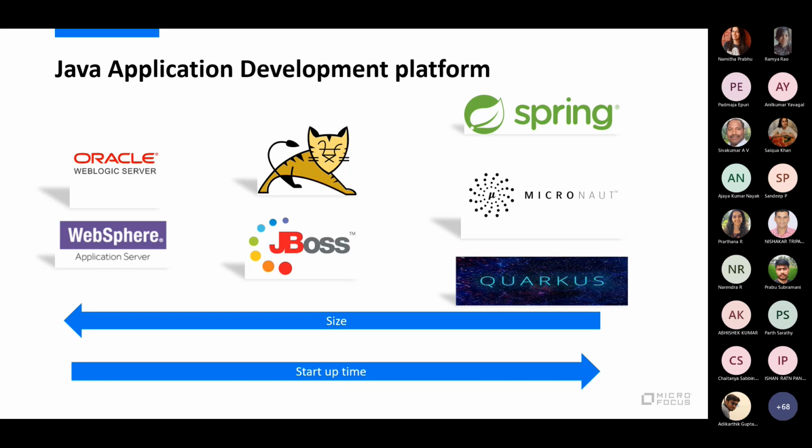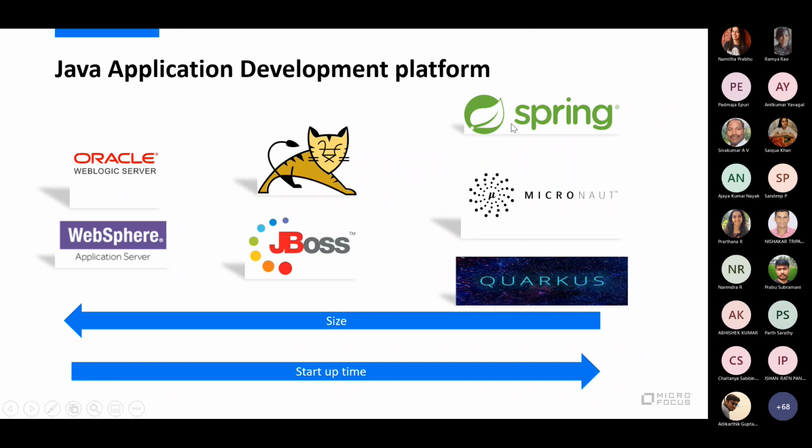Then around the late 2000s, around 2008, 2009, Tomcat and JBoss, the open source technologies where you don't have to pay anything, came into the picture. At that time we also moved away from Ant to Maven, where we can declare dependencies in a declarative way and say that I need these libraries. Tomcat and JBoss do provide some libraries, but not everything. So you will have to declare a few libraries and then assemble them.